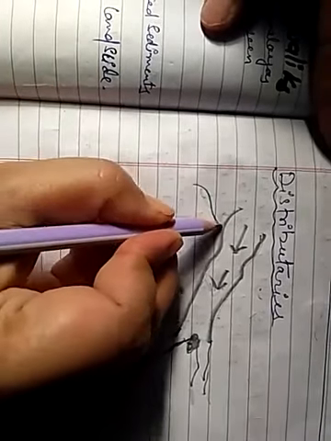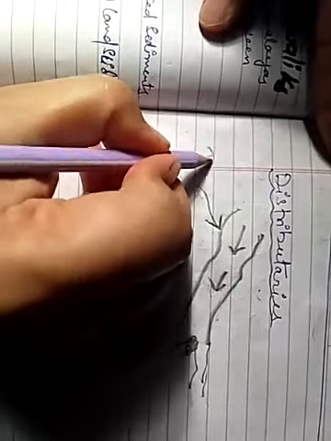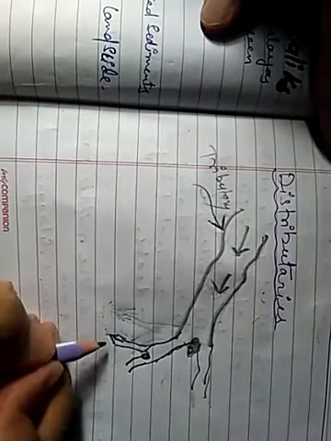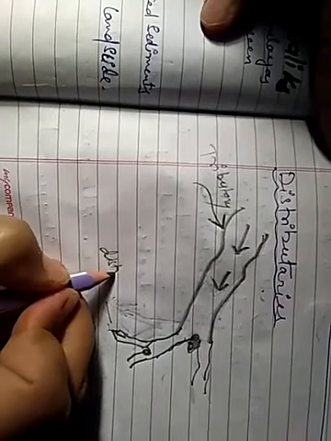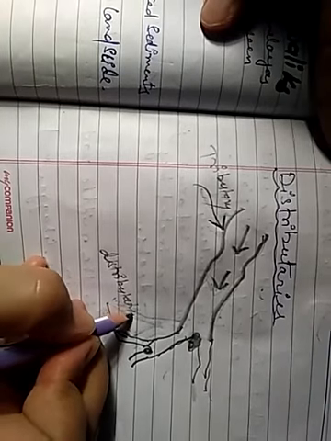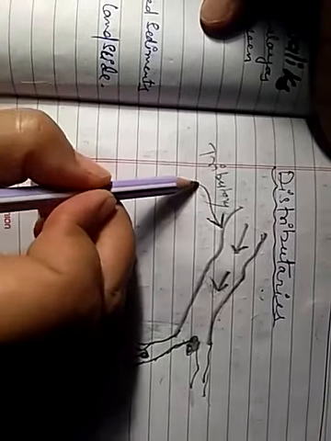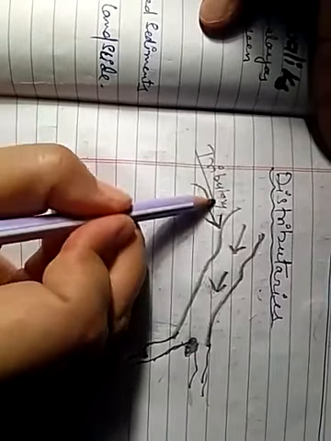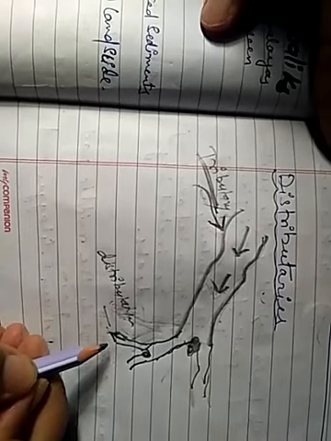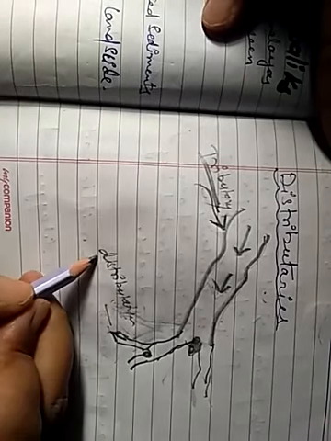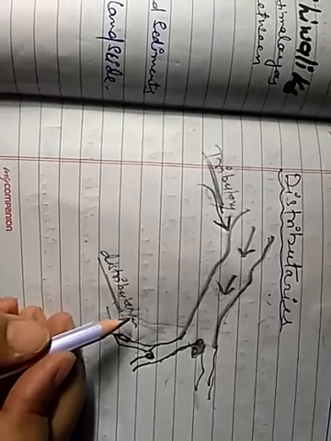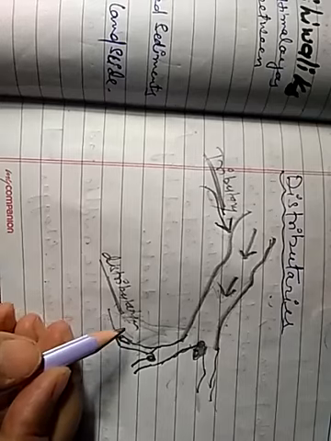And when a stream or river joins the main river, it is called a tributary. And when a river splits out from the main river, it is known as a distributary. Okay, you understand? When a river joins the main river, it is called a tributary, and when a river splits or distributes from the main river, it is called a distributary. So children, a distributary is that river which originates from the main river.